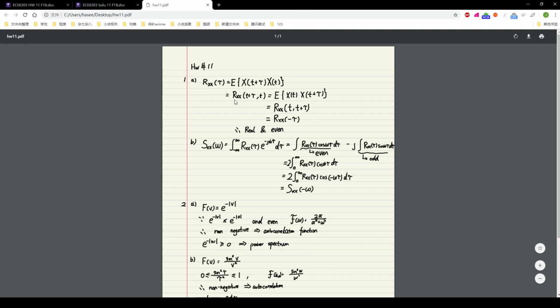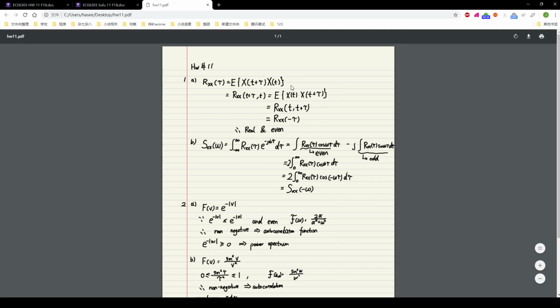As we know, for the expectation property, x(t plus tau) times x(t) is equal to the expected value of x(t) times x(t plus tau). That is just a simple switch for these two functions. So we got this one is equal to this one.